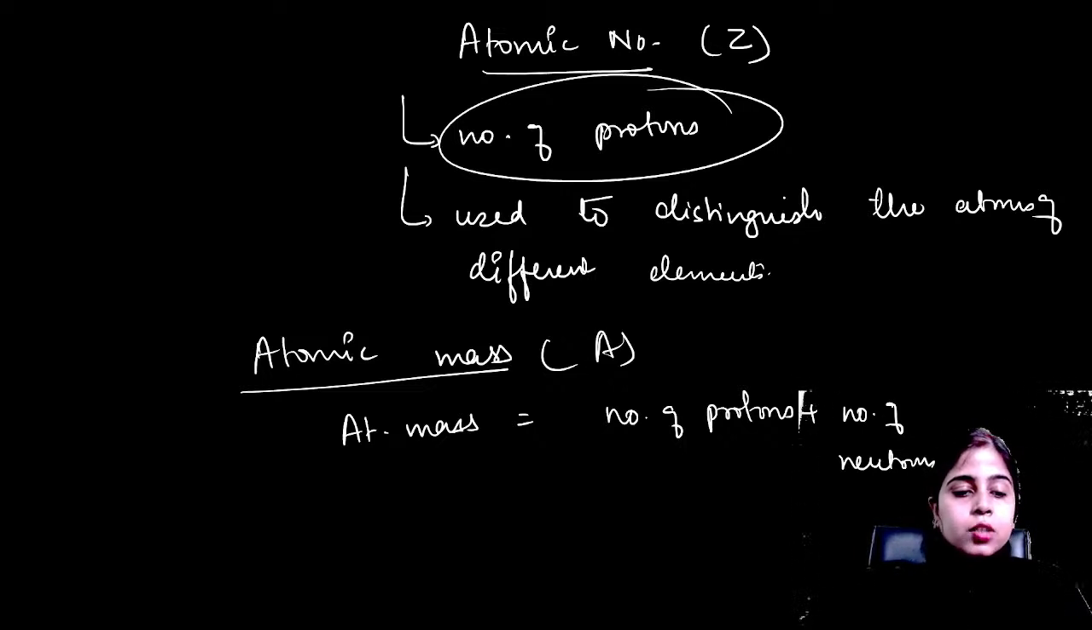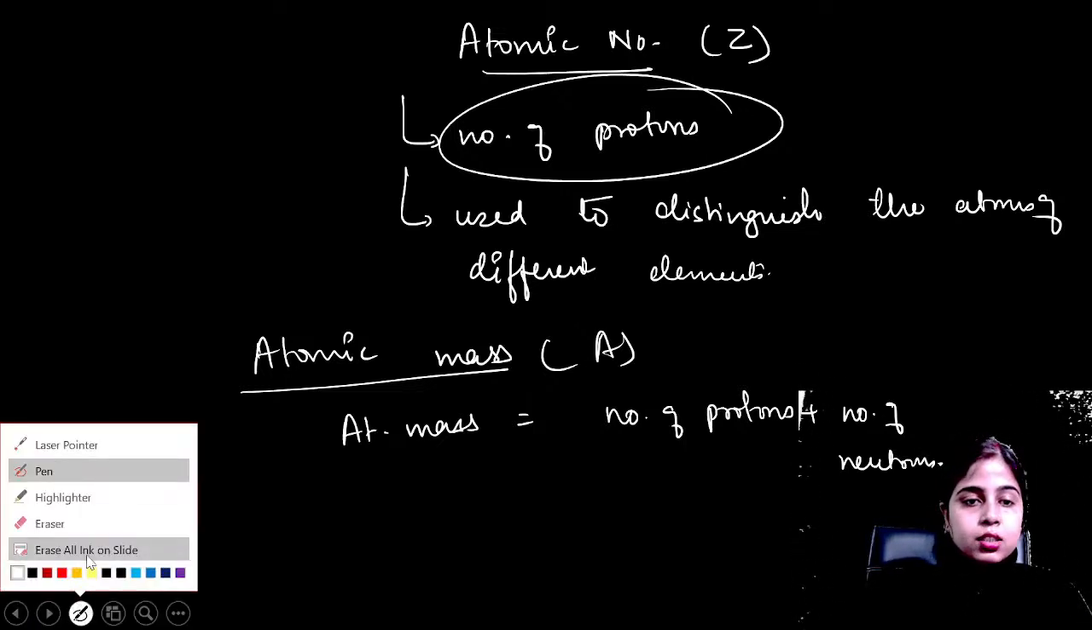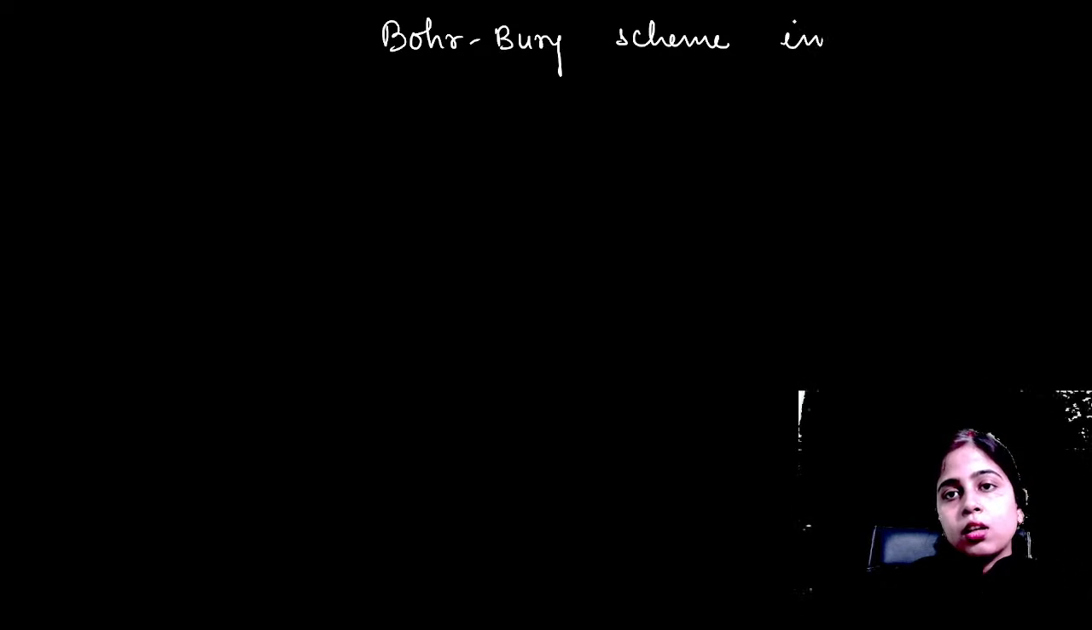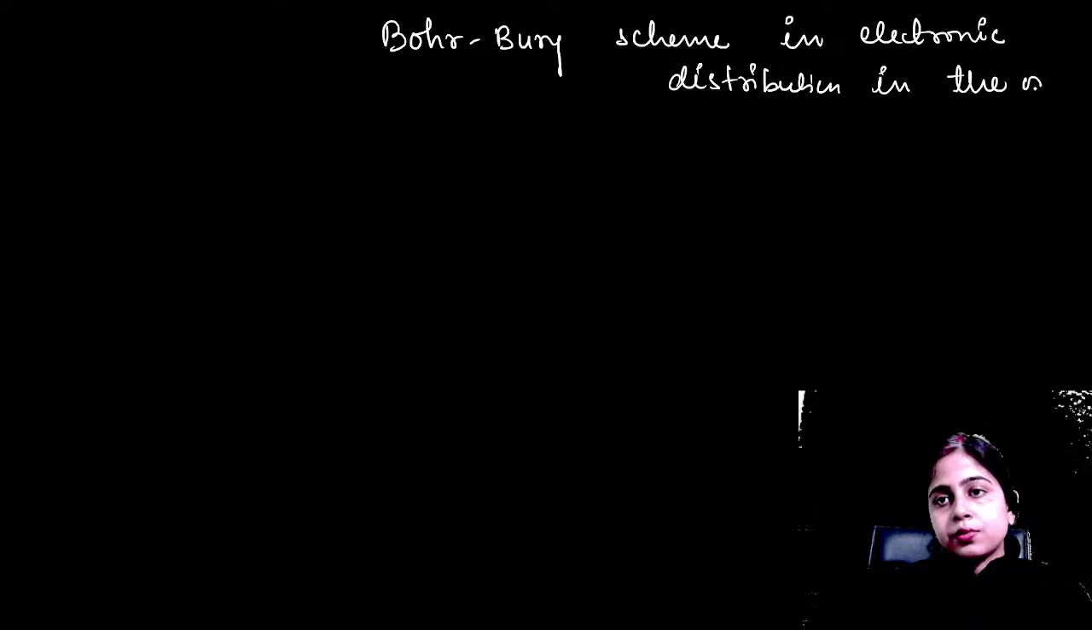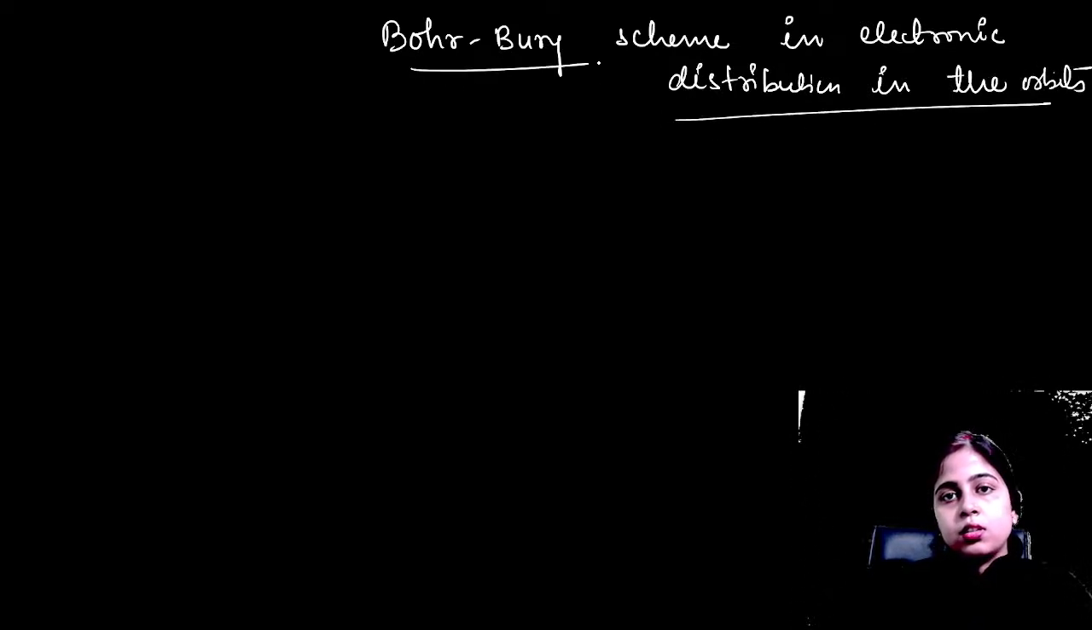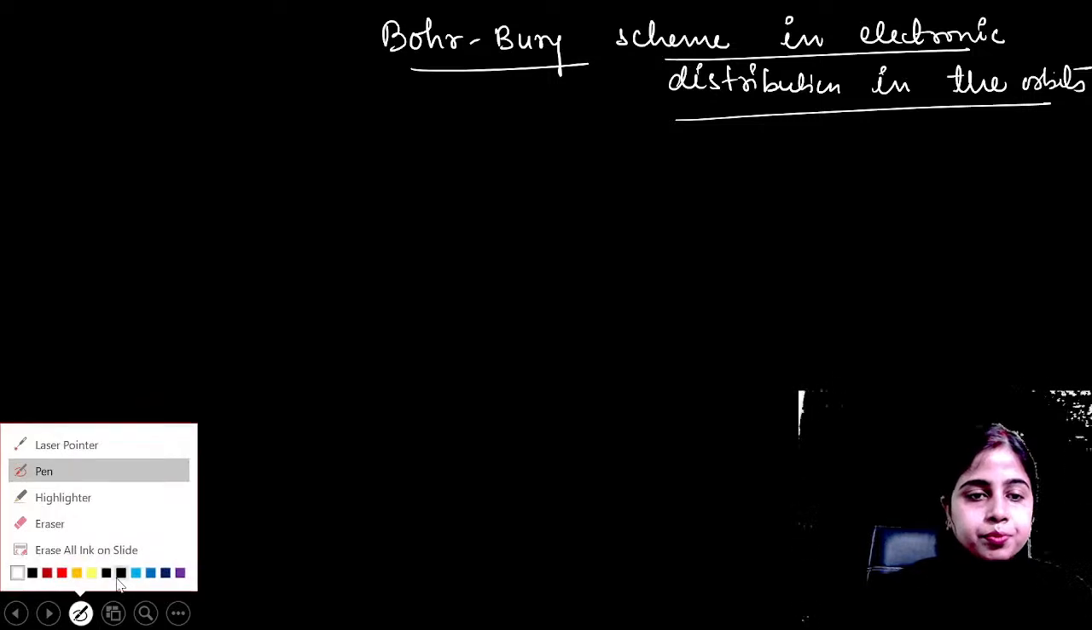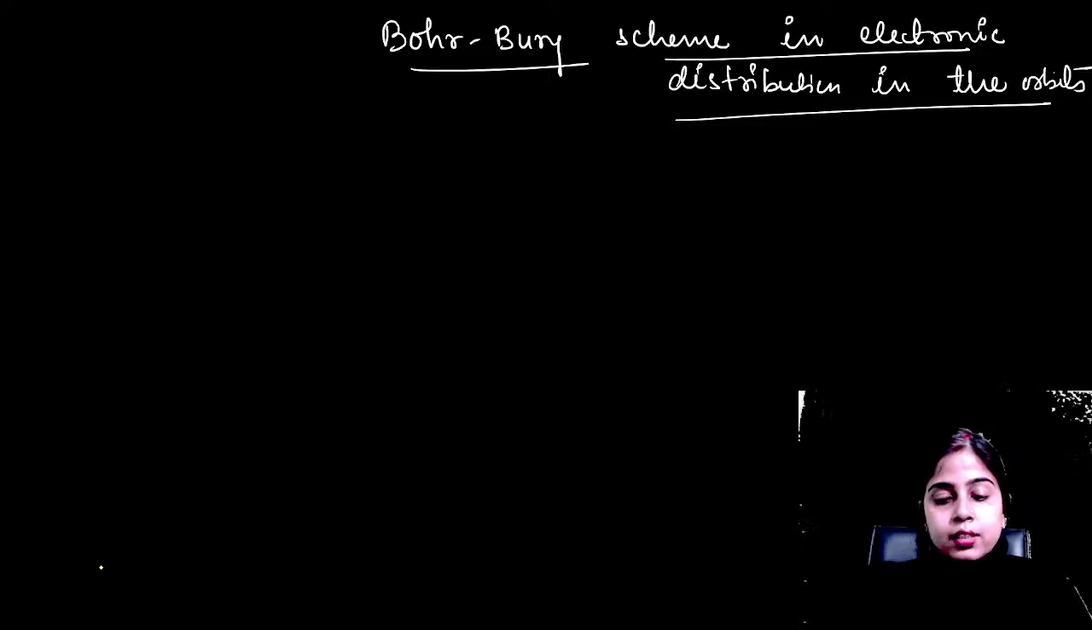After that, I will start your distribution of electrons in the orbits according to the Bohr-Bury scheme. Clear? Okay, Avinash, very good. So let me remove all these things. Now, Bohr-Bury scheme in electronic distribution in the orbits. So what were the schemes followed?